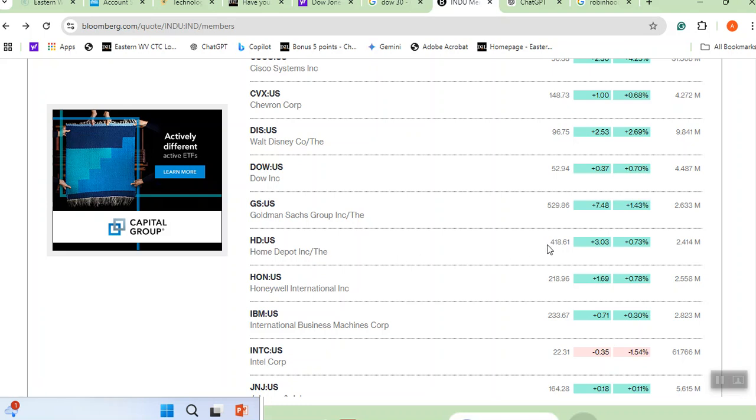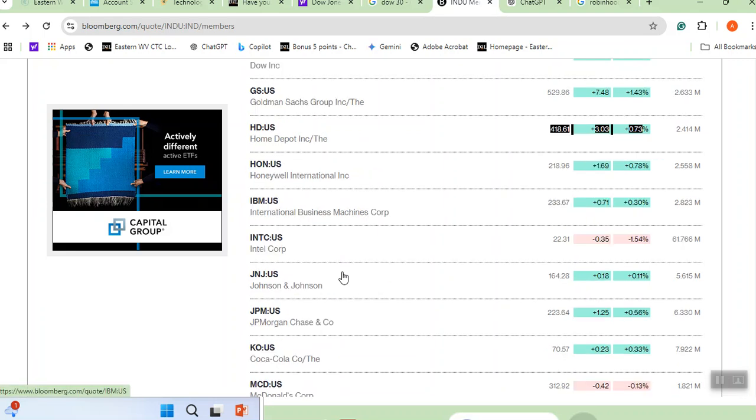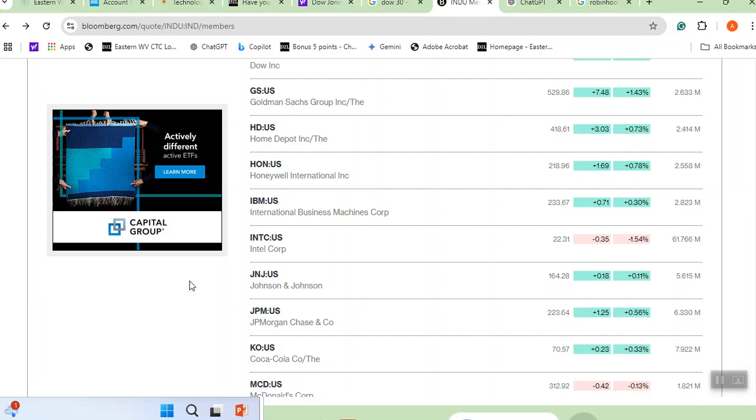Maybe when you look at it and it has gone a little up, you might have some guess, although we can go and look at it, see what happened to Lowe's, and that one most likely has gone up. And then Honeywell is a company like GE. You know what IBM is? Johnson & Johnson. This company represents drug companies. See how Dow Jones has tried to bring one representative of each company to be here.